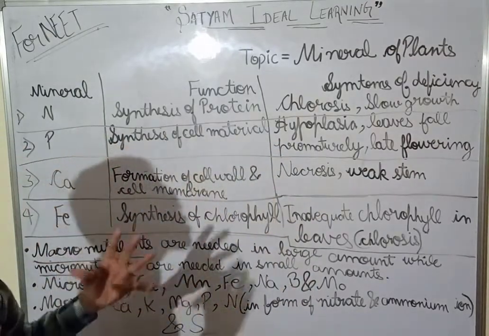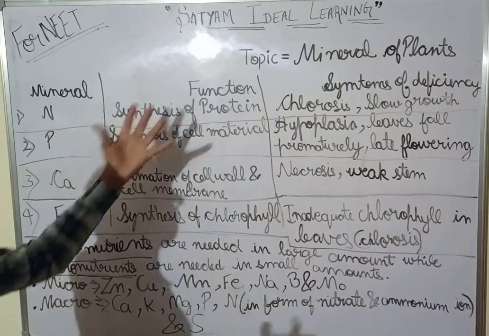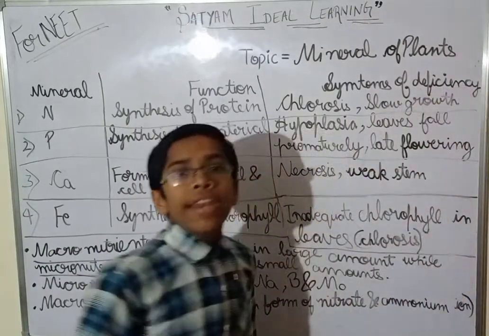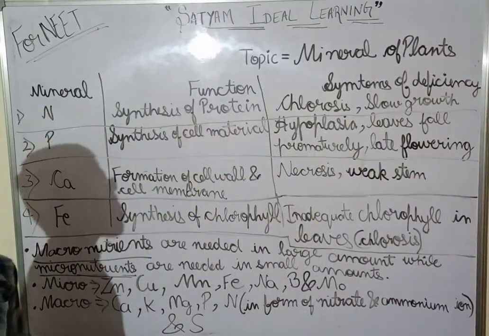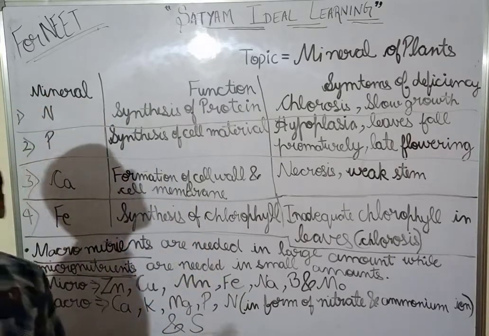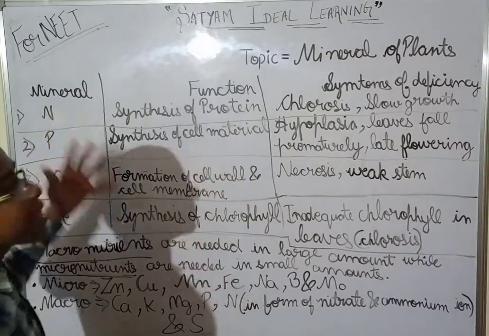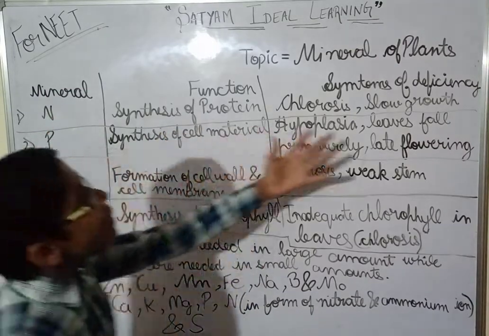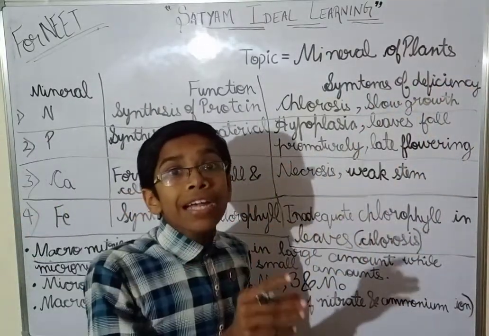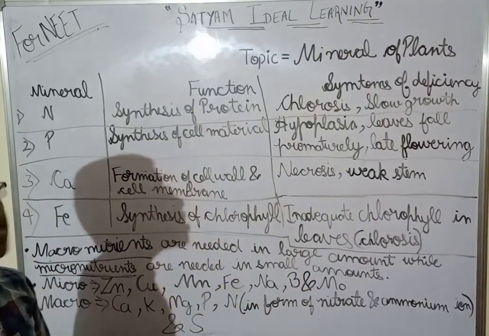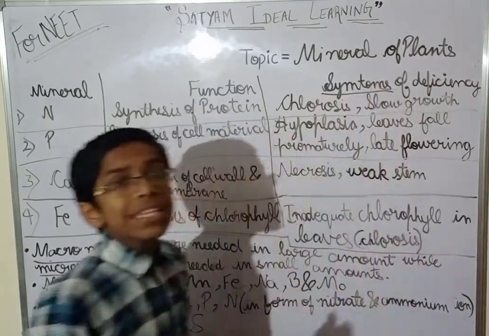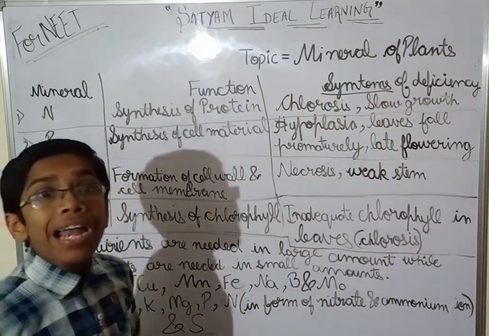Now we are going to discuss some of the minerals, their functions and the symptoms of deficiency. Minerals means what these minerals are, function means the role of these minerals in the plants, and symptoms of deficiency means what we will see in the plant when it has deficiency of these minerals.